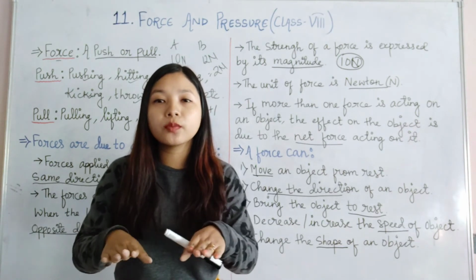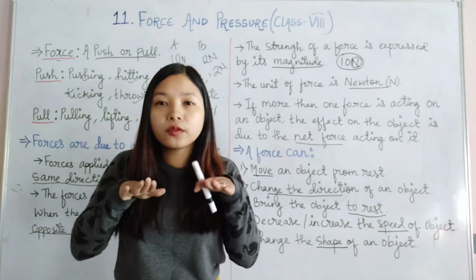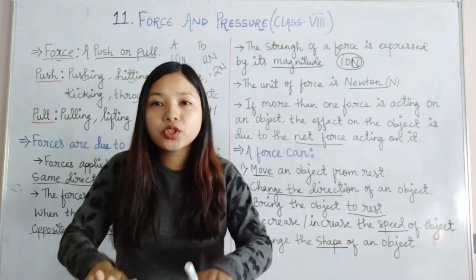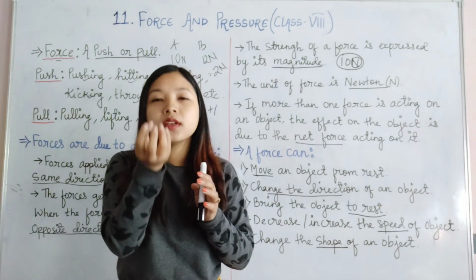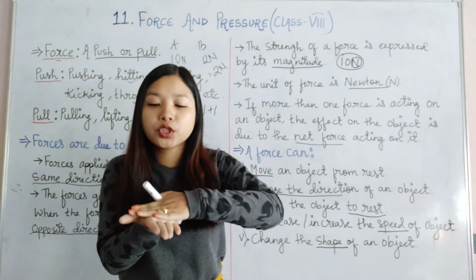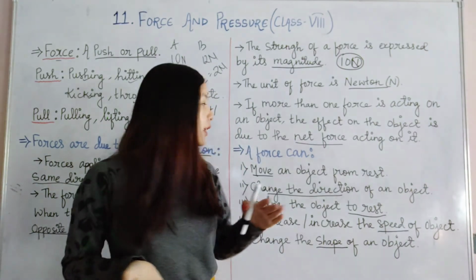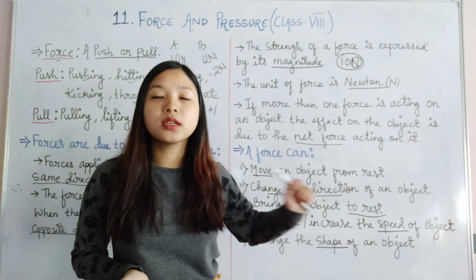Then if you want to make roti, you have to flatten it. You make a ball, then flatten it with the help of a rolling pin, you are pushing it. First it was in ball shape, then if you push it with the rolling pin, it will flatten. Like that, a force can change the shape of an object also.